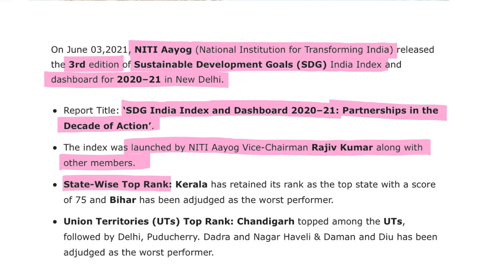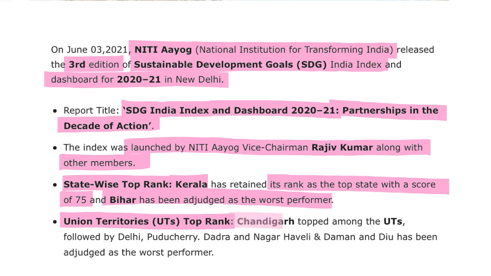State-wise, the top rank was Kerala. It has retained its rank as the top state with a score of 75, and Bihar has been adjudged the worst performer. Among Union Territories, the top rank was Chandigarh, followed by New Delhi and Pondicherry, and Dadra and Nagar Haveli and Daman and Diu was adjudged the worst performer.